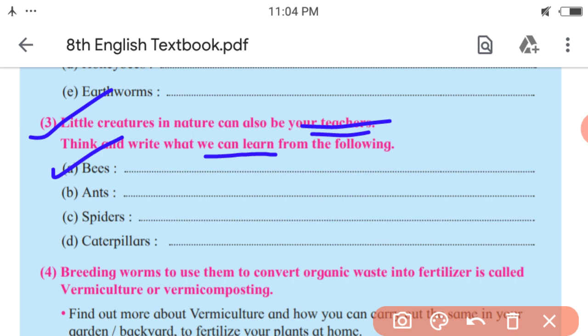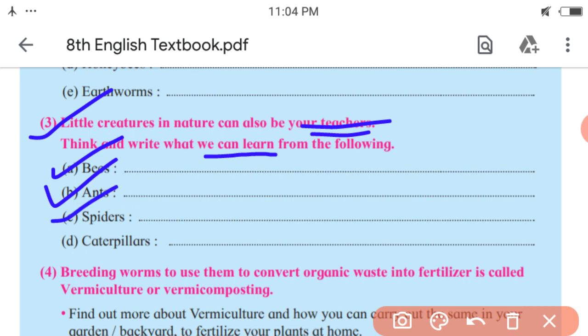We can also learn unity, organization, teamwork from this creature. Next, ants. So, ants, what ants teach us? So, that is what? Discipline, hard work, and teamwork.